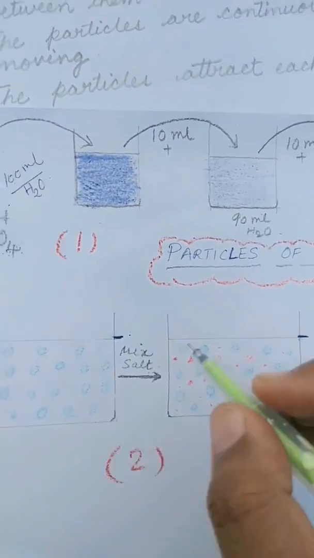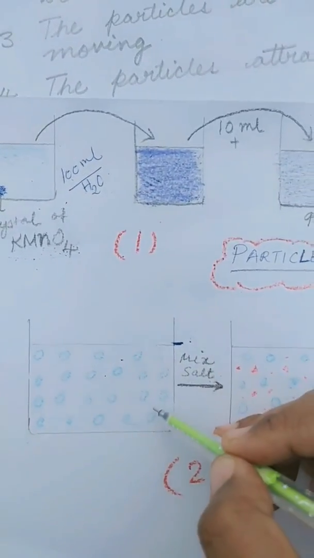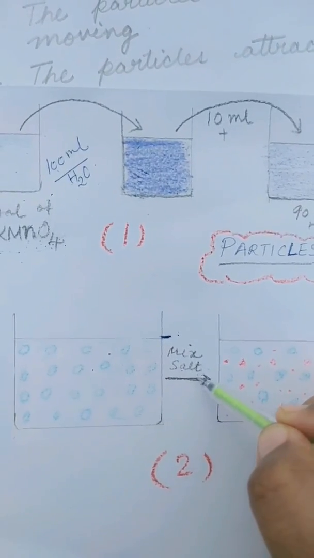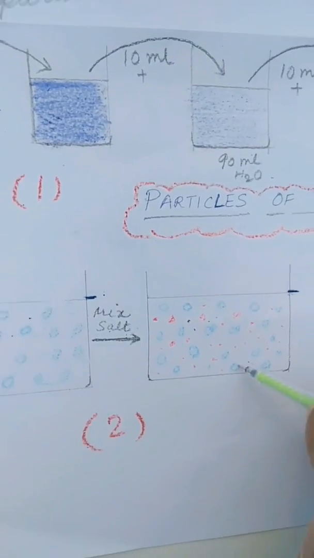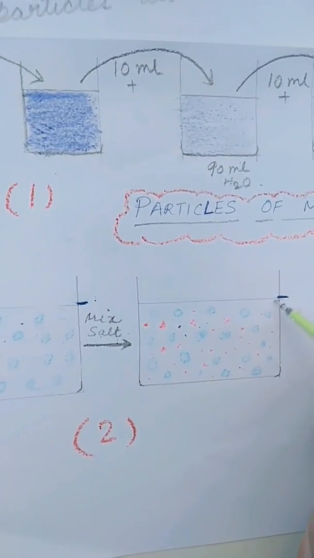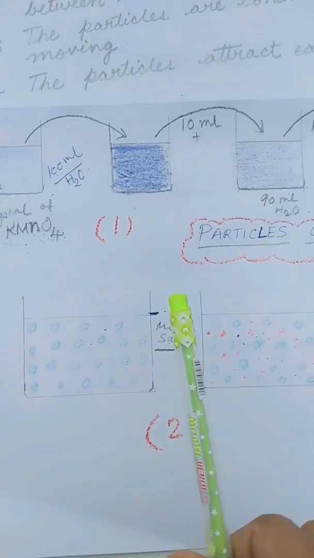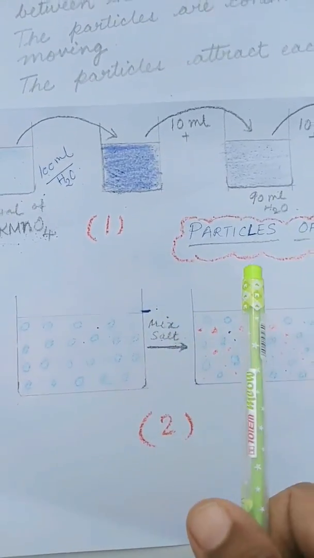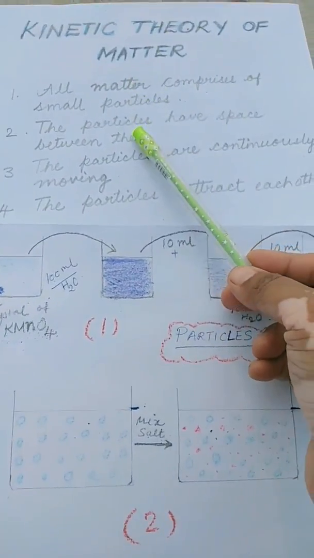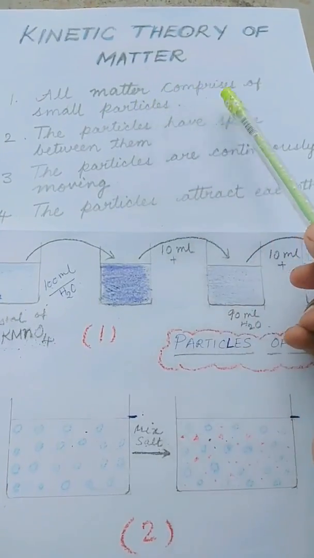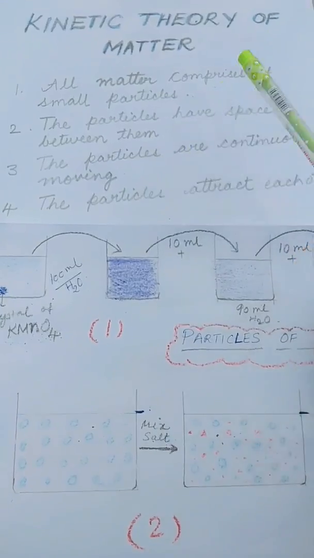It indicates that the particles of matter have got space between them and the salt particles have occupied these spaces, which resulted in no increase in the volume. So the dissolution of salt or sugar in water proves 2 points over here. That is, all matter comprises of small particles and they have got some space between them.